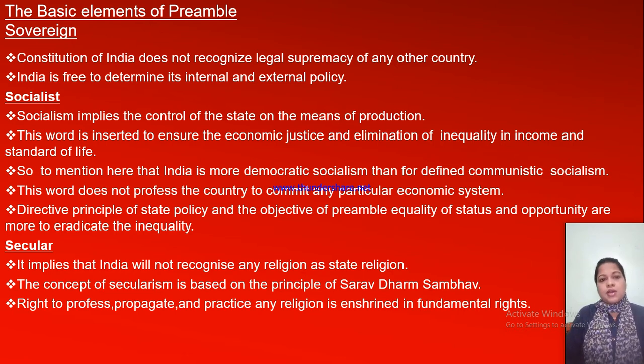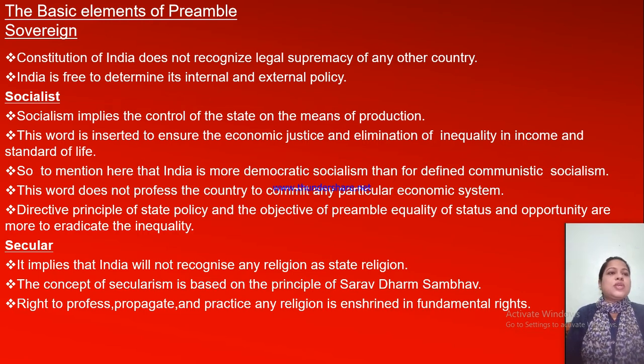We can make our internal and external policies ourselves, with no need to depend on any other country. Before, the British government was ruling us, but it is not like that now. Now the Constitution is supreme in our country, and other countries cannot rule us. India is free to determine its internal and external policies.